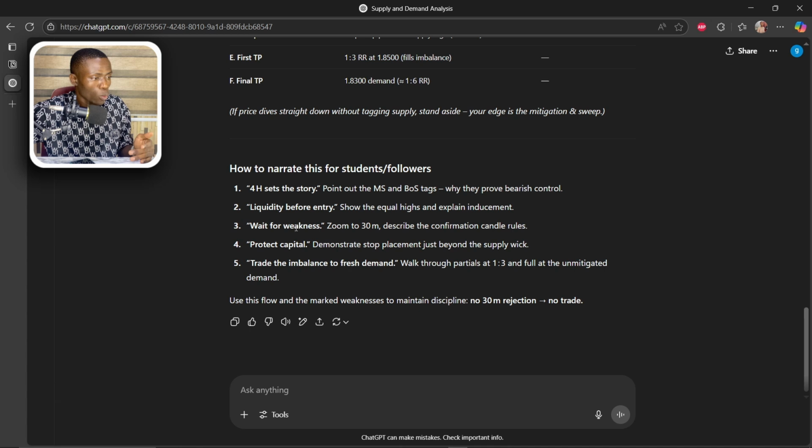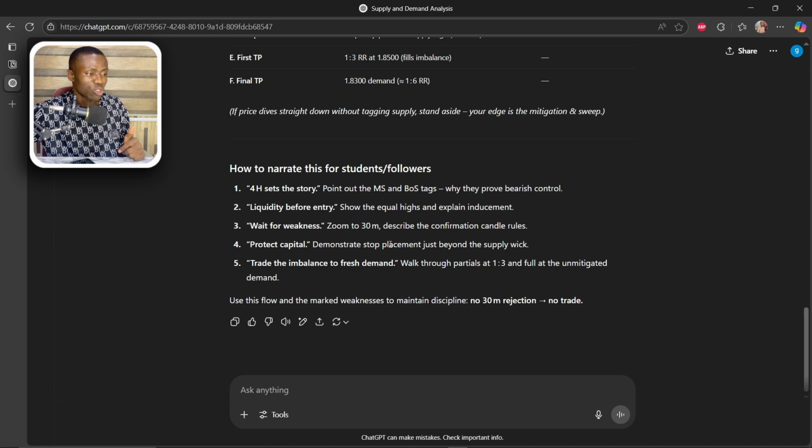Next, obviously, wait for weakness. Zoom to 30 minutes, describing confirmation candles. Now, the confirmation candle is simply: wait for the market to tap there and then give you a bearish close, which means it's time to sell. Now, if you need extra confirmation, you basically wait for the market to break the low that it creates freshly, and then you can also go in as well.